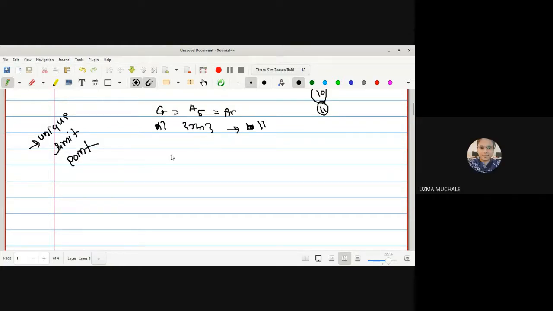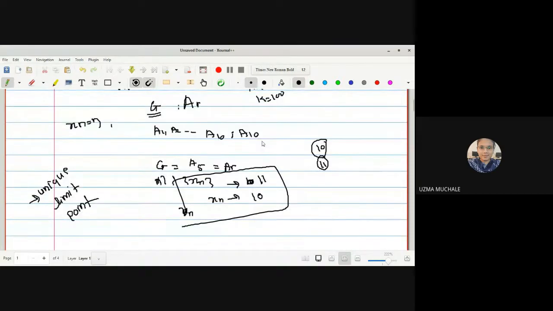But here, by definition, first we proved that your sequence xn converges to 10, then we proved it converges to 11, and I can prove it for 12, 13, and so on, because I just want to increase the number of sets. A sequence may converge to 11, here 12, 13. Out of all those open sets I have to select at least one open set which contains that AR. Out of all those open sets G, we select the point such that x is a limit point. That's why, instead of x, we have k as a limit point by definition.